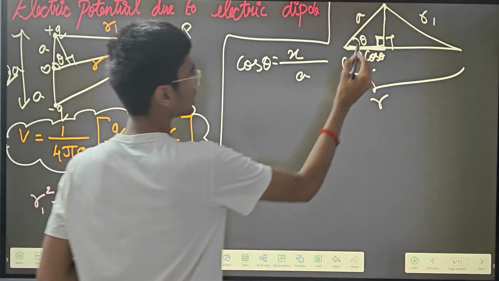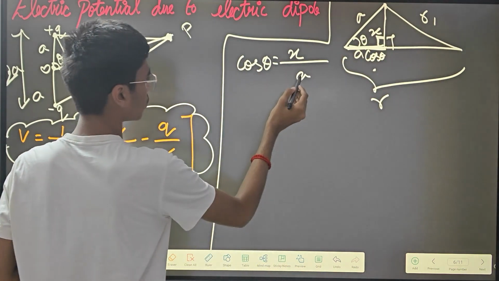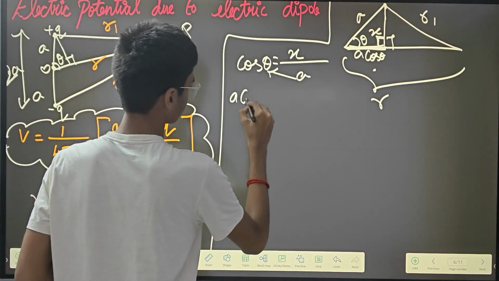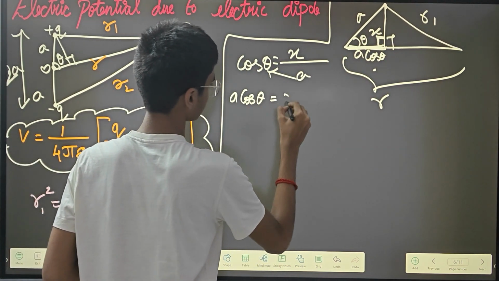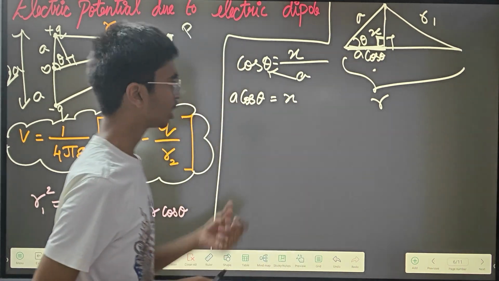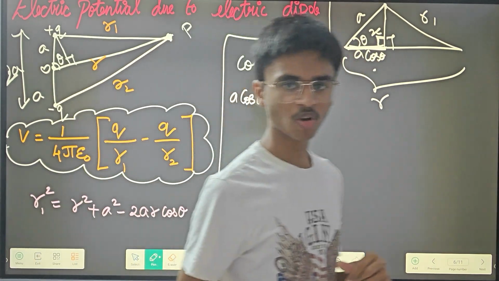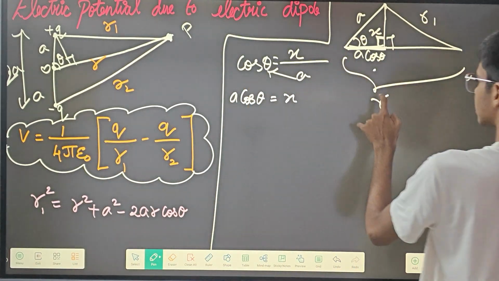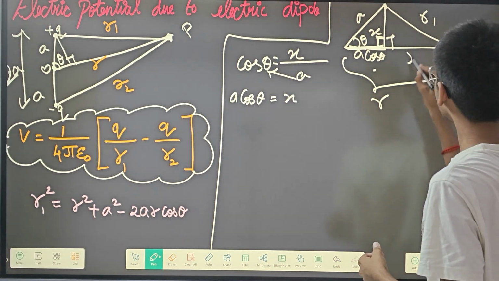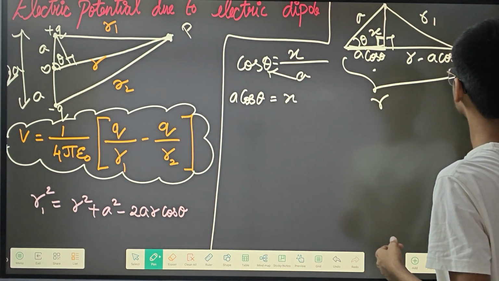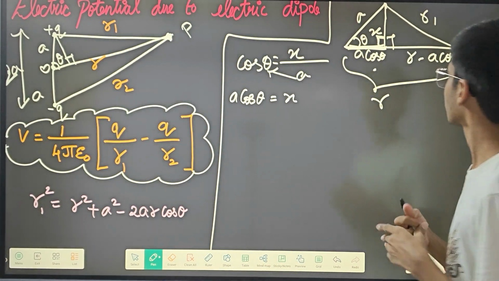So x divided by a is cos theta, which means x is equal to a cos theta. Since the total distance is R, the remaining part can be written as R minus a cos theta.